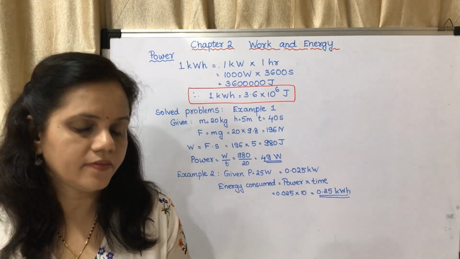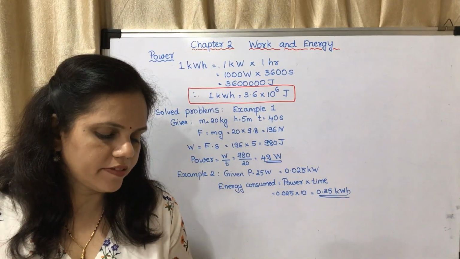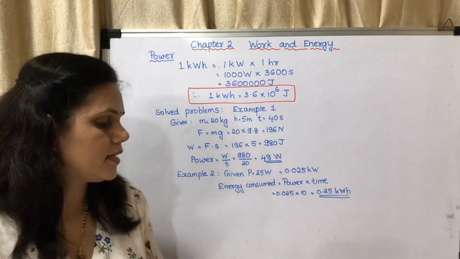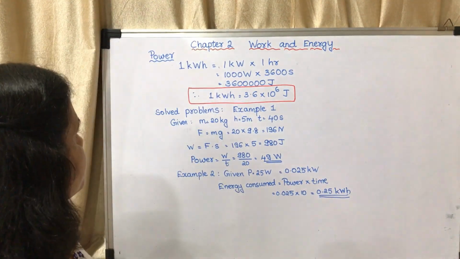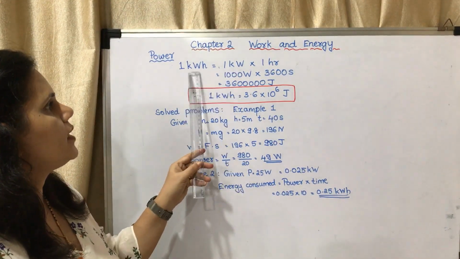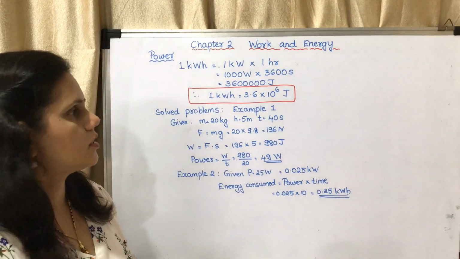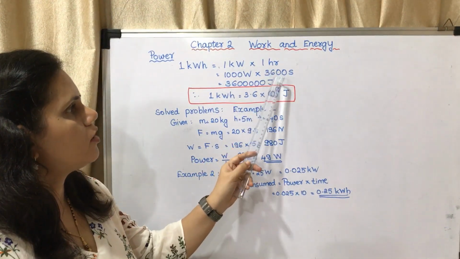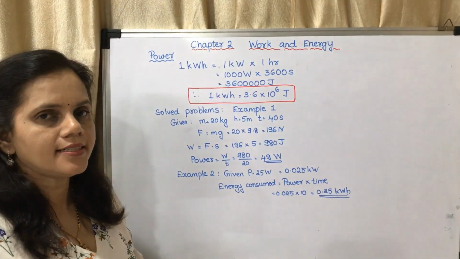Now there is a conversion in the textbook. The conversion of 1 kilowatt hour into joules, that I have written here. You may see 1 kilowatt hour is equal to 1 kilowatt into 1 hour. 1 kilowatt means 1000 watts and 1 hour means 3600 seconds.